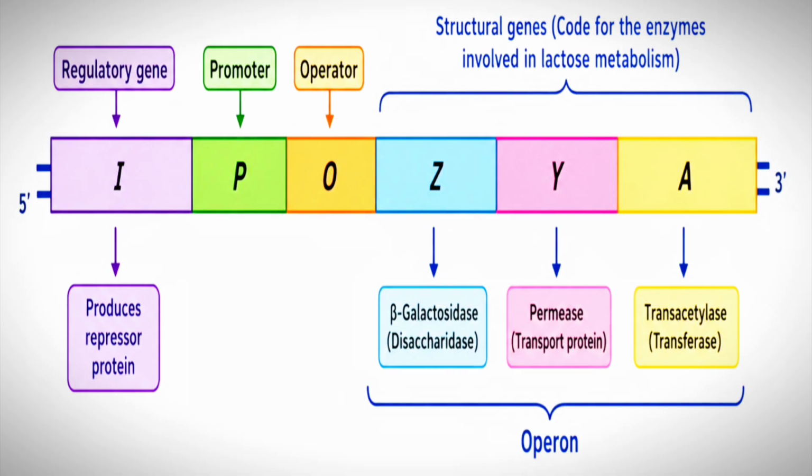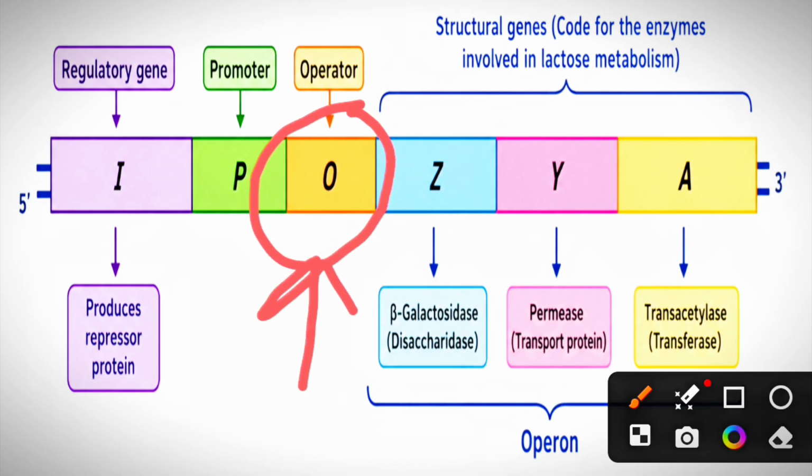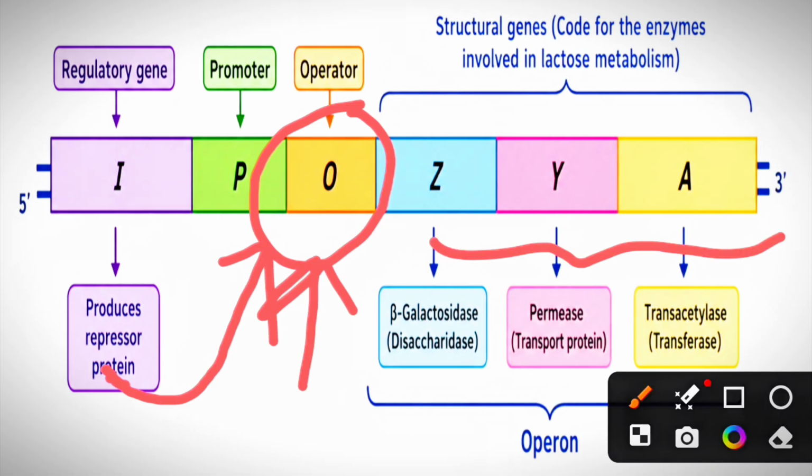In the normal condition, that means when lactose is not found in the medium, these three genes are not going to be expressed because the repressor protein will bind here. That is produced from the regulatory gene. It binds on the operator region. It doesn't allow the transcription of these three genes. Okay, students. So the repressor must be removed before the three genes are transcribed.